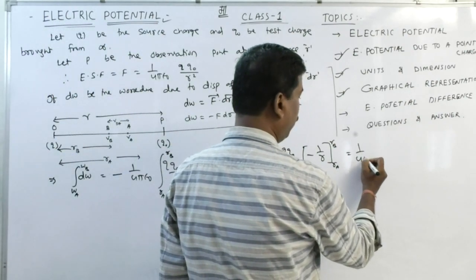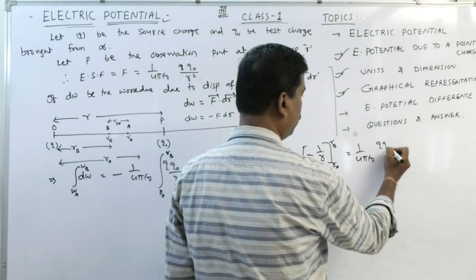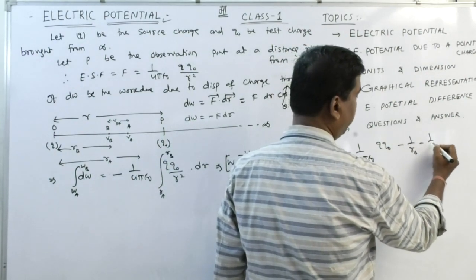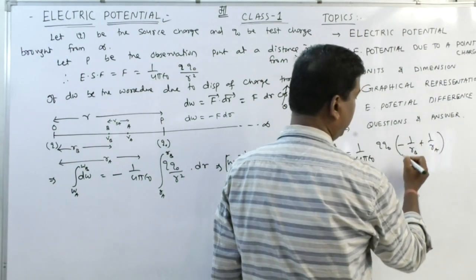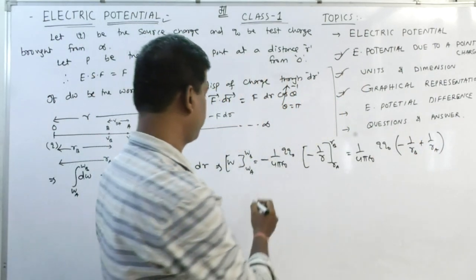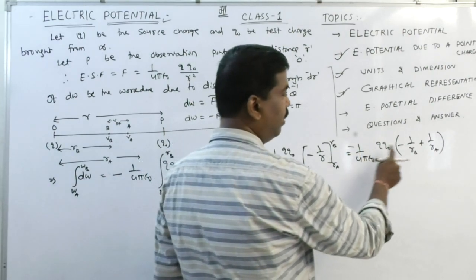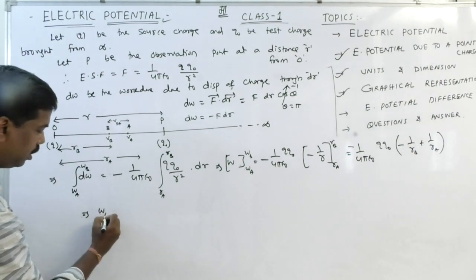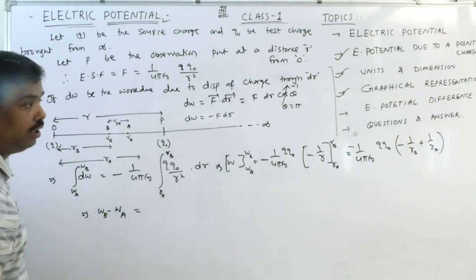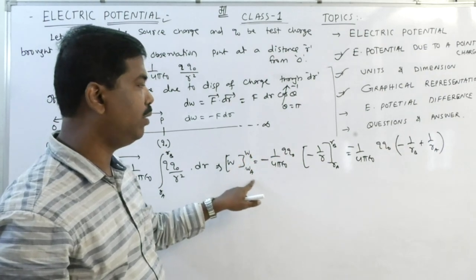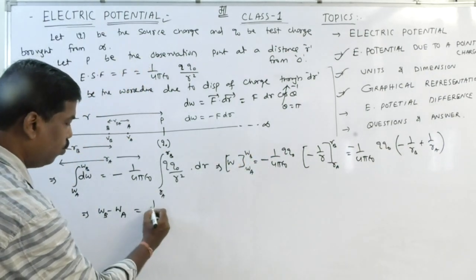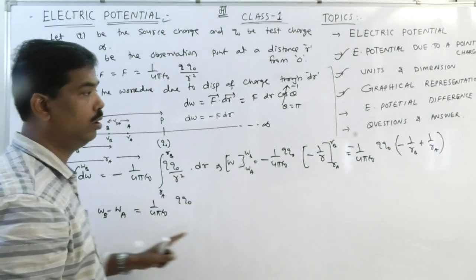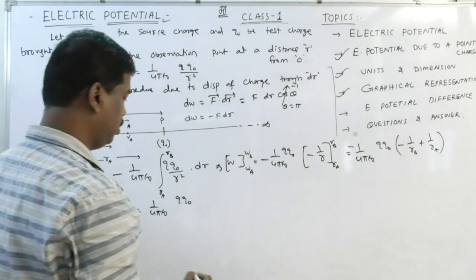It is found to be 1 by 4 pi epsilon 0, Q Q0, into minus 1 by RB plus 1 by RA. So WB minus WA, because the upper limit is WB, is equal to 1 by 4 pi epsilon 0, Q Q0.